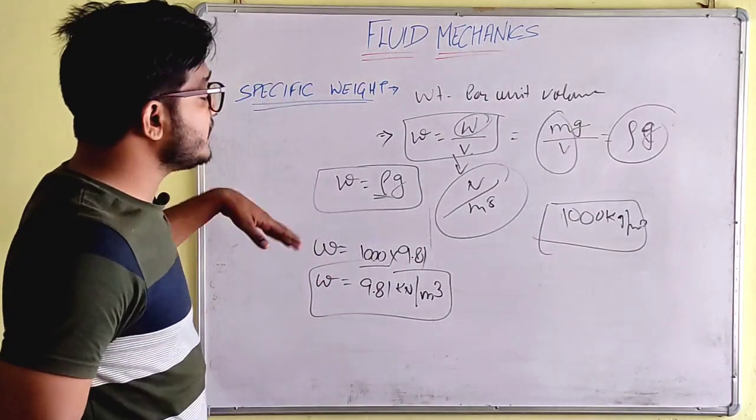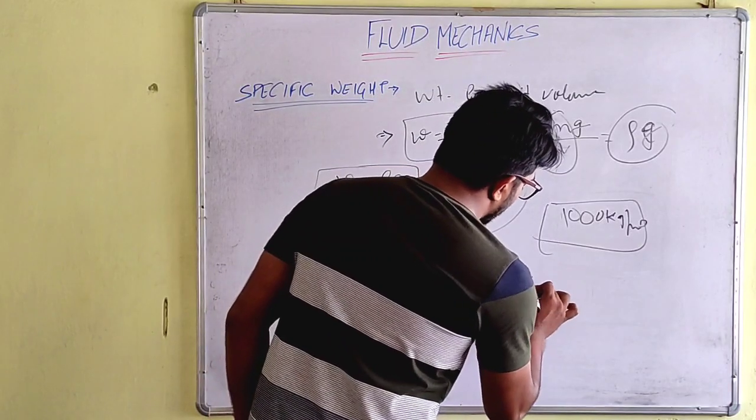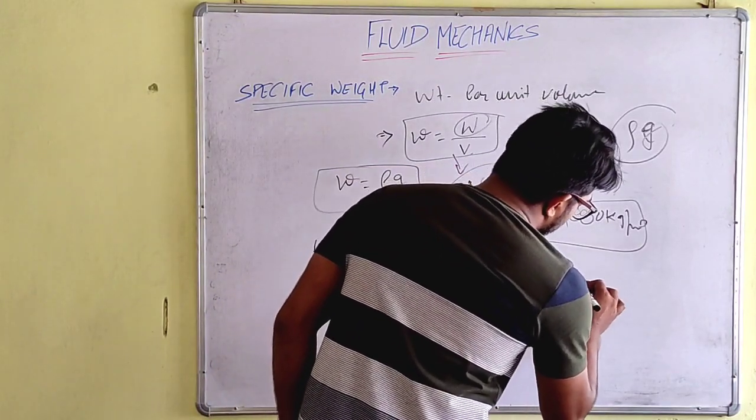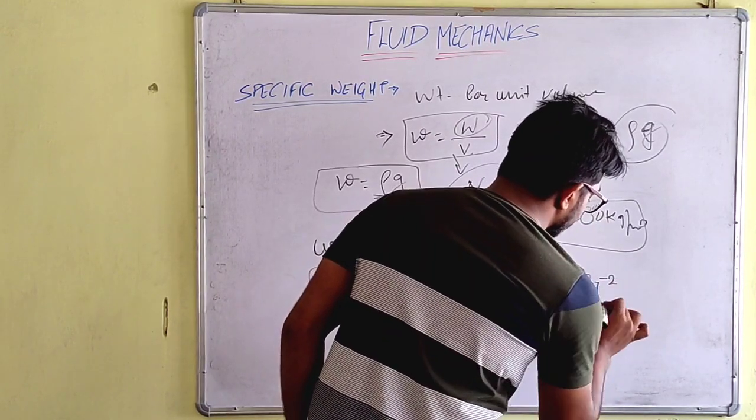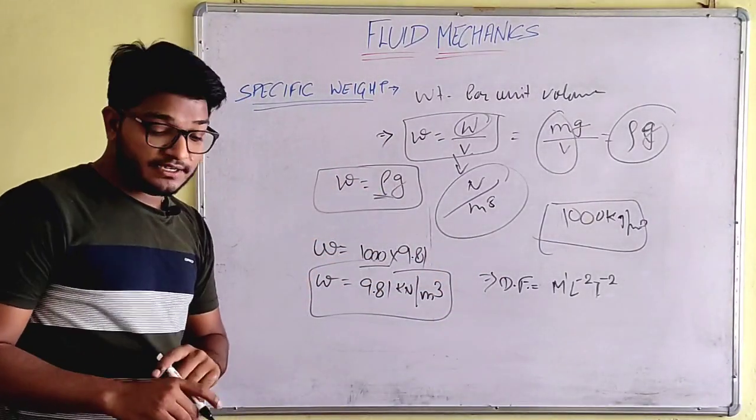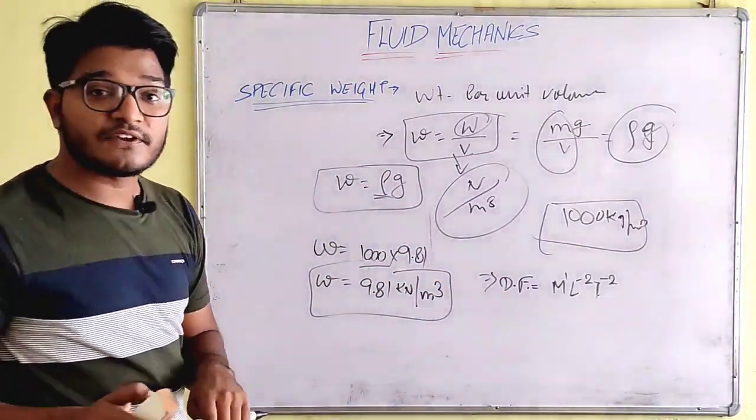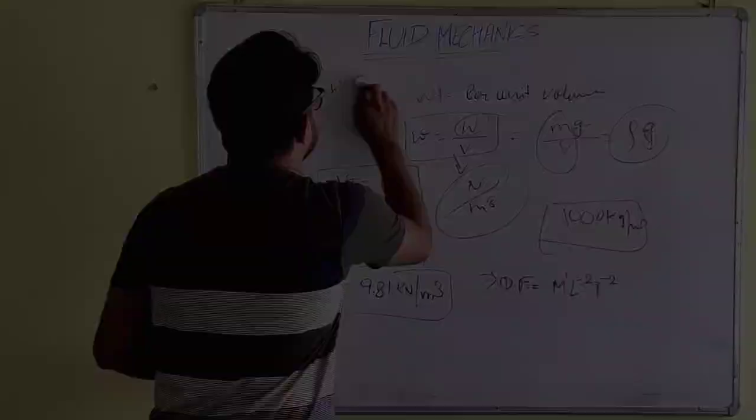One more thing, the dimensional formula of specific weight is M L minus 2 T minus 2. So this is the dimensional formula for specific weight. So this was all about specific weight. Now let's jump on to specific gravity.